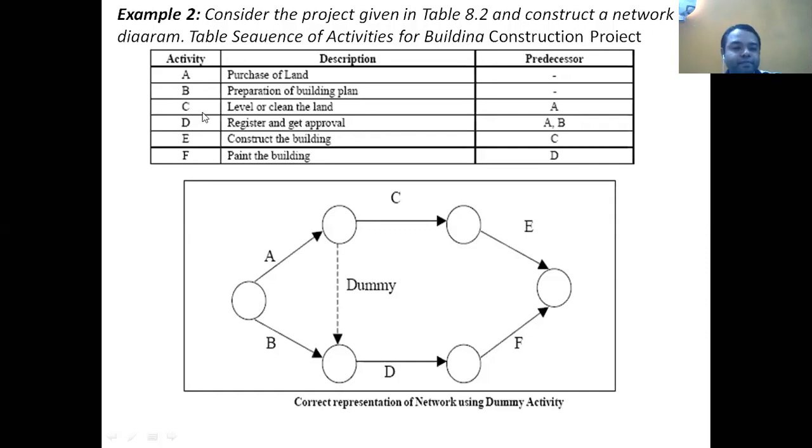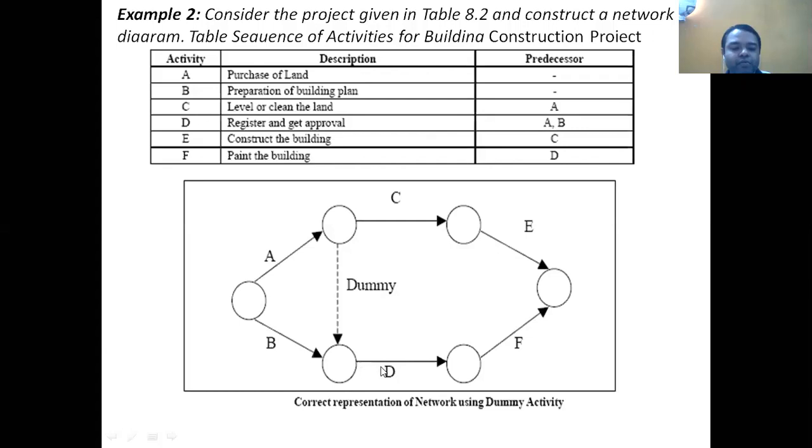Next, for C activity, A activity is the predecessor activity. So of course, to perform C activity, A must have been performed. Next, for D activity, D is the predecessor of A and B activity. This part is important. Here they have given that D activity is the predecessor of A and B activity.